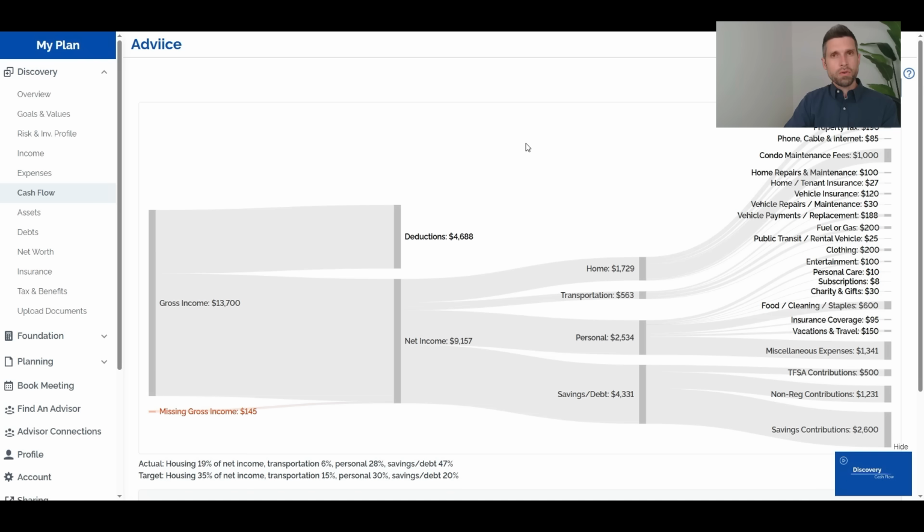Now, the first thing we want to do to create an after-tax retirement spending goal is estimate your current spending. We want to do a cash flow mapping exercise like this. We want to do that on the Advice platform. The reason why we want to do this is we want to map out your current income and your current expenses. We want to see if anything is missing.